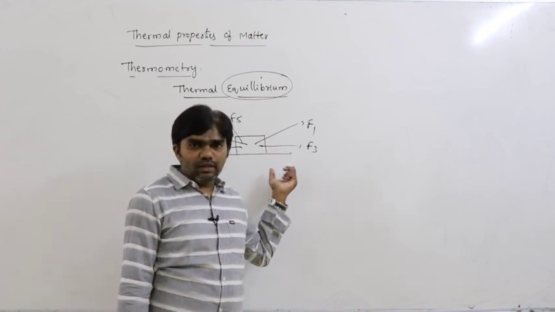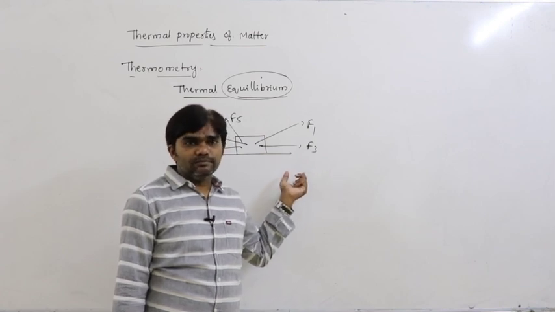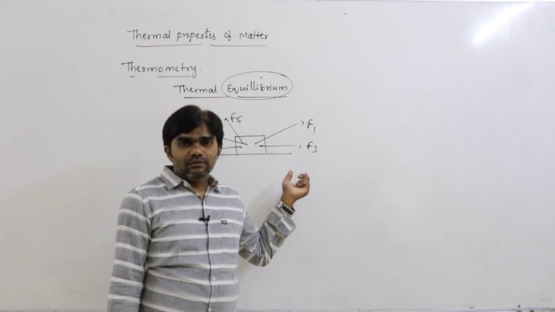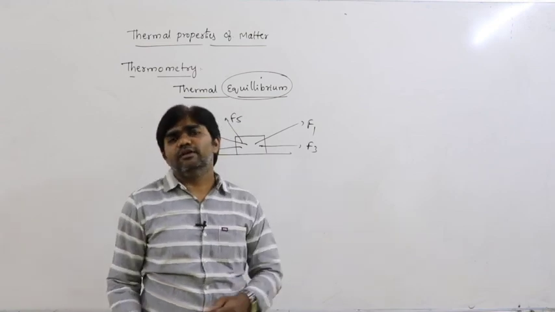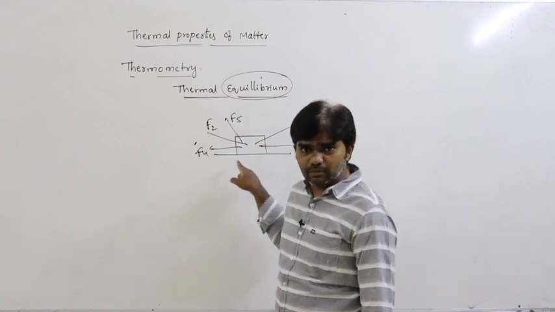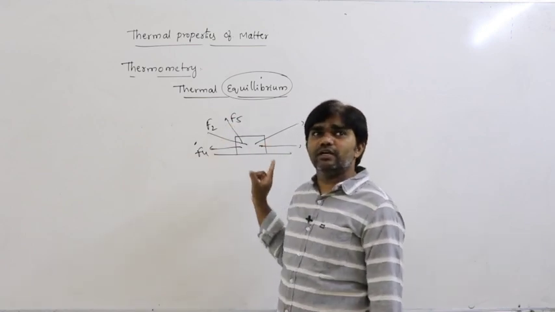Then this is said to be the equilibrium condition. This is called mechanical equilibrium.